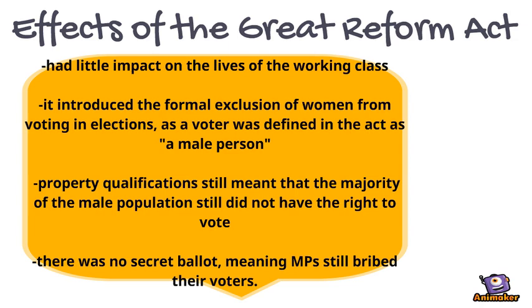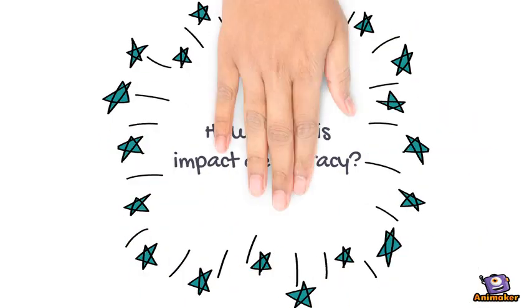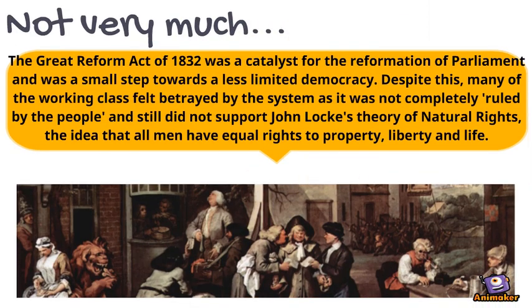The ultimate question is, how did this impact democracy? Which in truth was not very much. The Great Reform Act in 1832 was a catalyst for the reformation of Parliament, as it was a small step towards a less limited democracy.